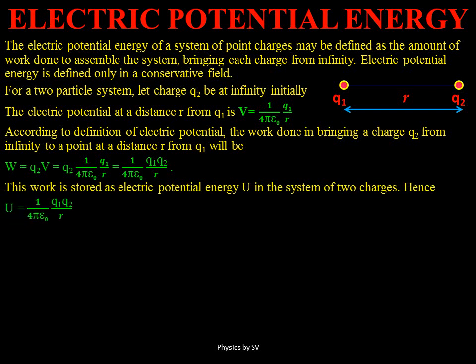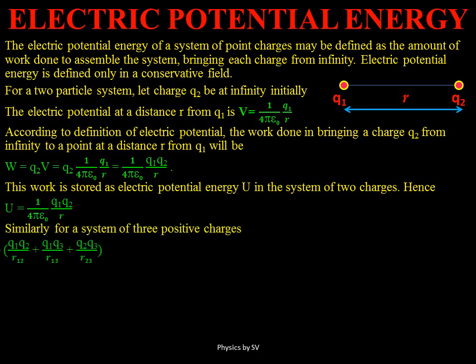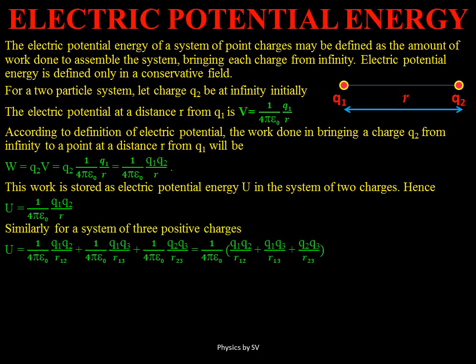This work is stored as potential energy and it is denoted by U, that is electric potential energy, which is equal to 1 upon 4 pi epsilon naught q1 q2 by r. Similarly, if we have three positive charges, the expression will be written in this manner so that each charge interacts with the other charge and is divided by the distance between those two charges.